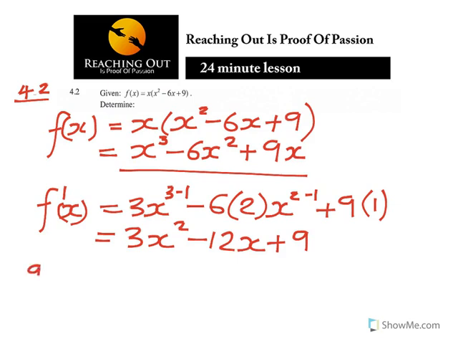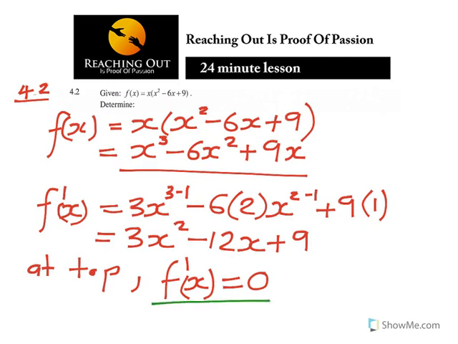But what you know, at TP, meaning turning point, f prime of x, this is a very important statement that you must always remember, because I'll give you a mark for that. At TP, f prime of x is equal to 0. Very important statement not to forget. At TP, f prime of x equals 0. In other words, we are going to equate that to 0.